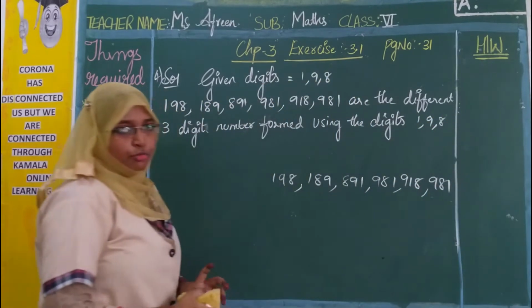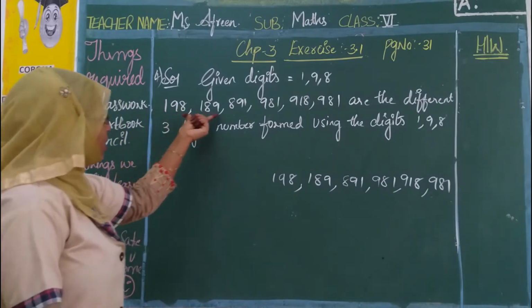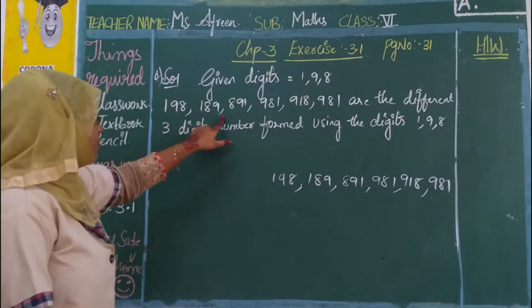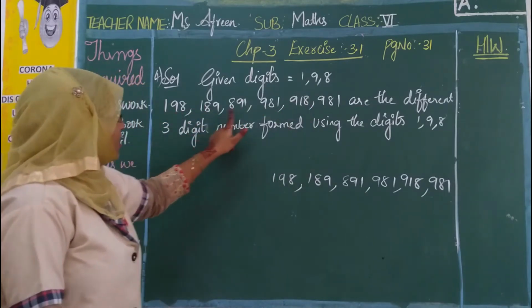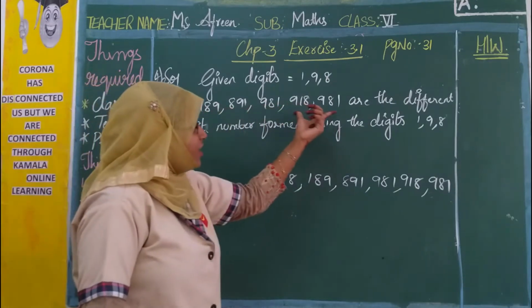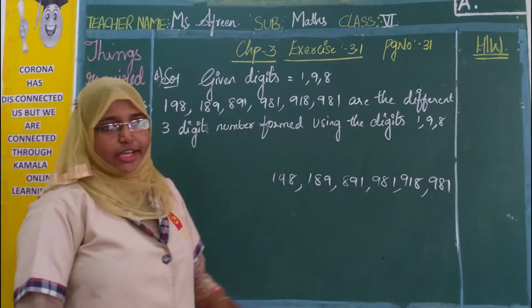These are the possible 3 different numbers we have formed. This is 198, a 3-digit number. But if you see, the 1's place values are different, 10's place values are different and 100's place values are also different. So these are the different 3-digit numbers that can be formed using the digits 1, 9 and 8.